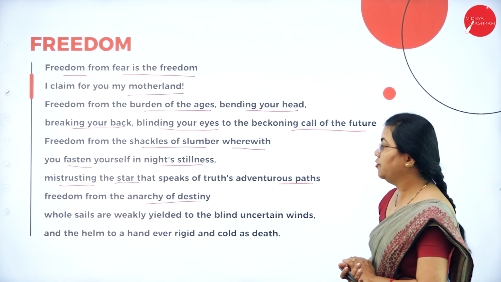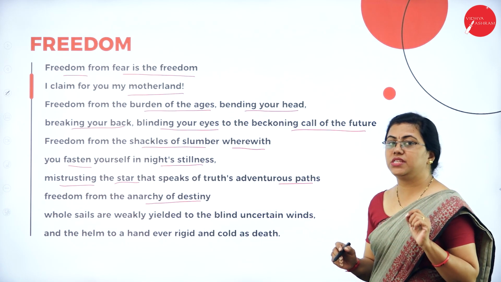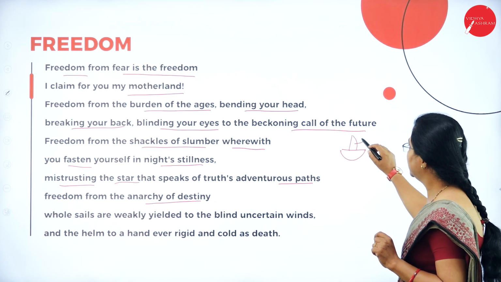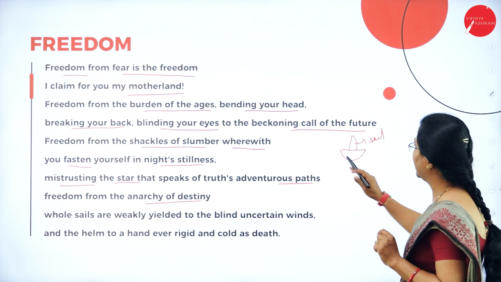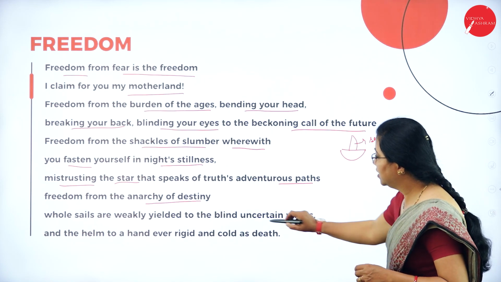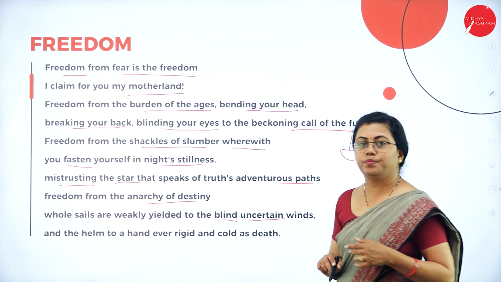Whose sails are weakly yielded to the blind uncertain winds. So you might have seen the yacht. Okay, so this yacht is one wherein they adjust the sail and they actually move in the direction of the wind. Okay, so here those winds are uncertain. They actually blind you, isn't it?